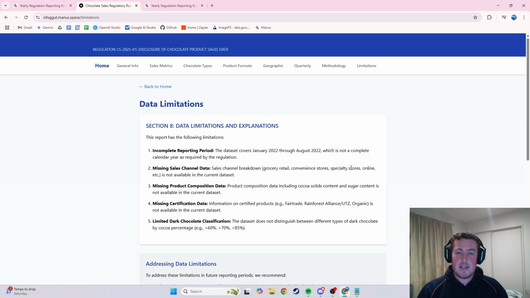But the data I provided it didn't actually have that information in there, so it realised that and wrote it down as a limitation, that we cannot actually meet those regulation requirements because the data I gave it is basically missing it.